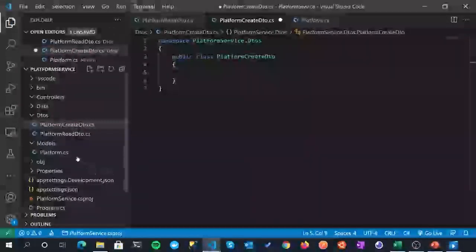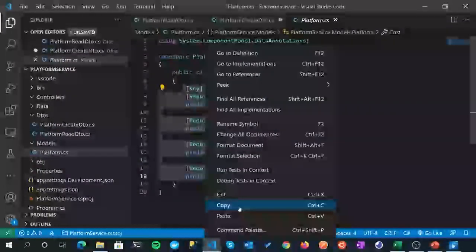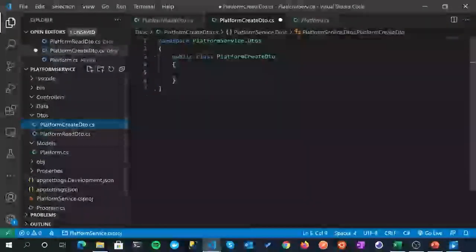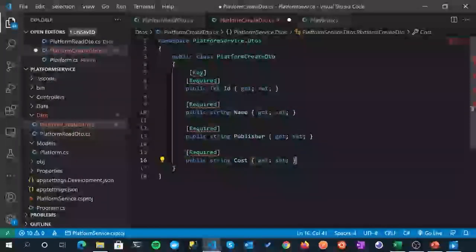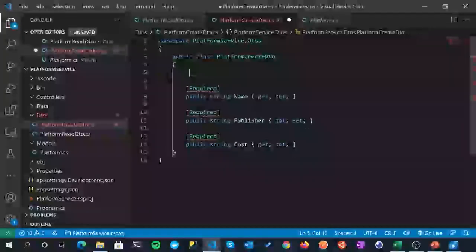Now what I'm going to do, I'm going to come back over here and I'm just going to copy this again. But this time, let's think about the data that we've got here. This is specifying the data we want when somebody is going to create a platform with us. The first property here, the ID, do we want them to give us the ID? No, in this case we don't, because we take care of that. Our database takes care of that by creating a primary key for us, and that's where the unique key comes from. So when someone's creating a platform with us, we do not want them to supply the ID as part of the body payload, so we take that out, okay?